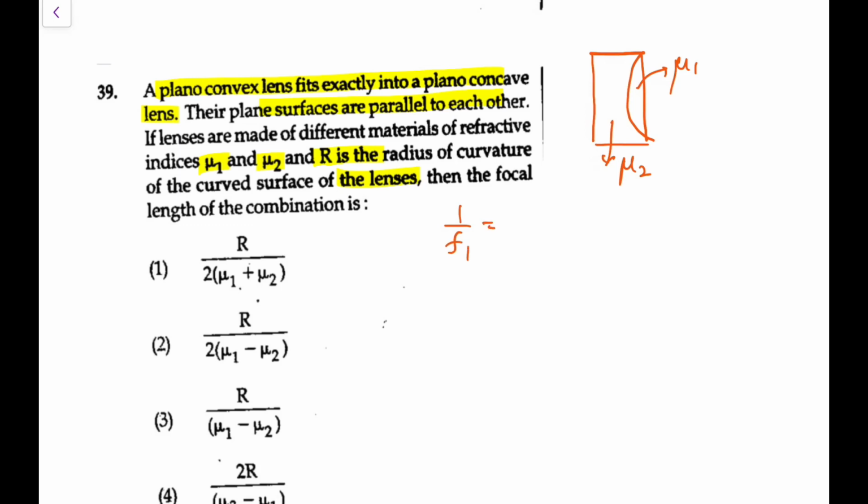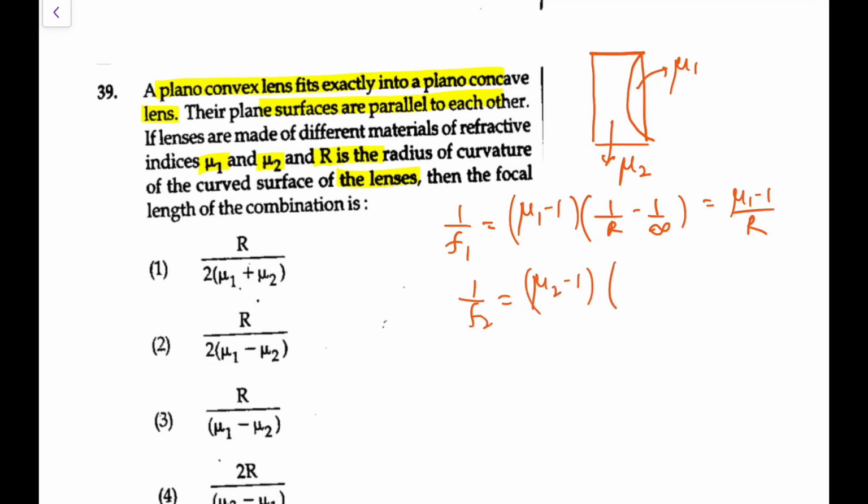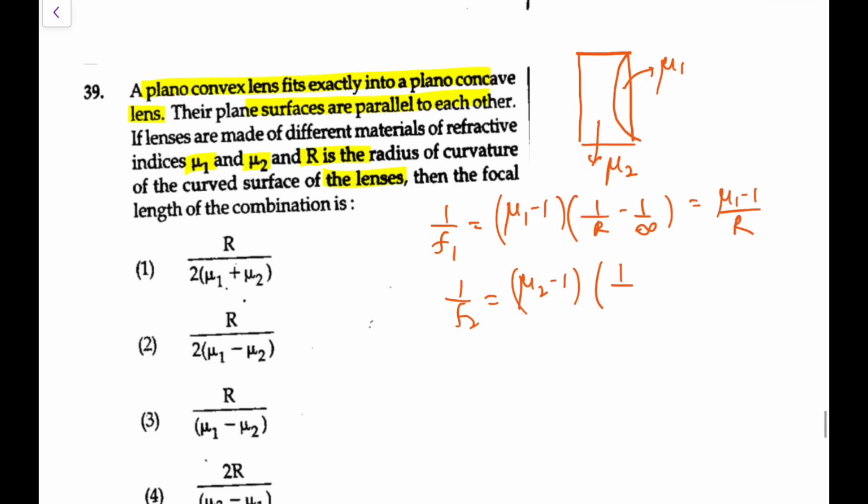Let's say 1 upon f1 would be mu1 minus 1, with respect to air I will take. That would be 1 by r minus 1 by infinity. So that was mu1 minus 1 by r. Similarly, 1 by f2 would be mu2 minus 1, times 1 upon r1, that is 1 upon infinity, minus 1 upon r. So I can write 1 minus mu2 by r.